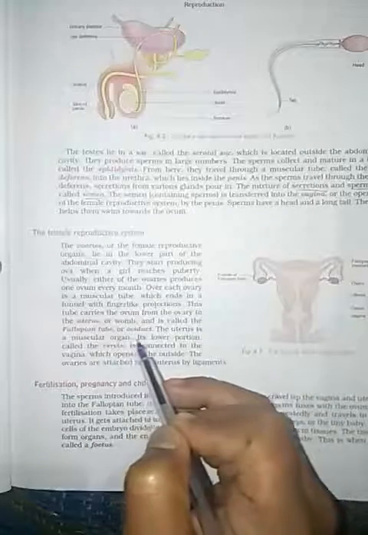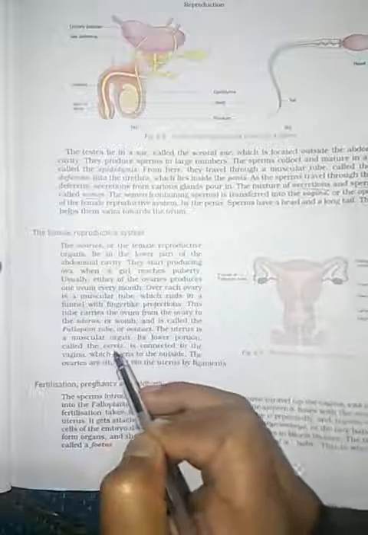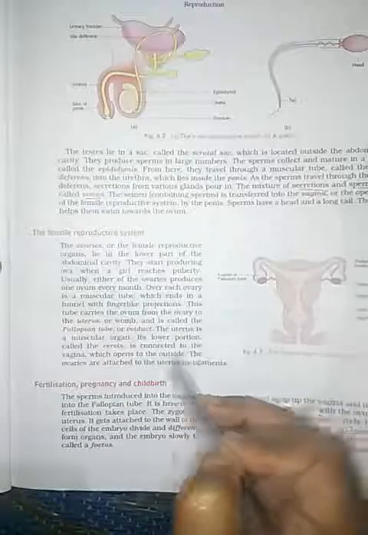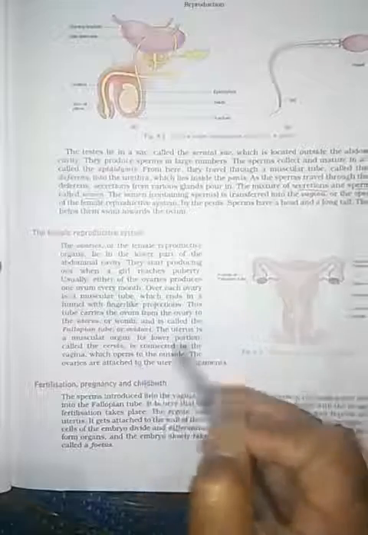The uterus is a muscular organ. Its lower portion is called the cervix, which is connected to the vagina, which opens to the outside. The ovaries are attached to the uterus by ligaments. So this is the female reproductive system.